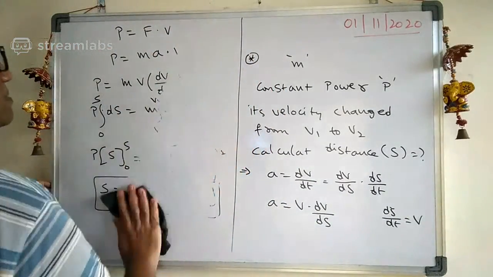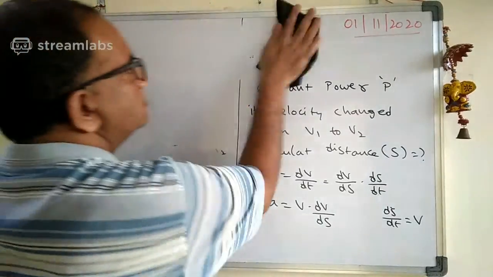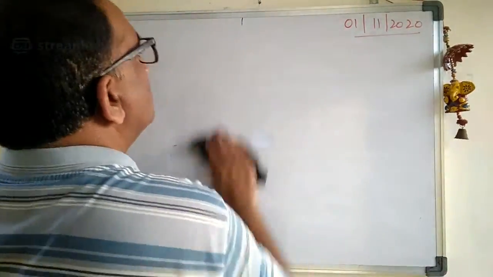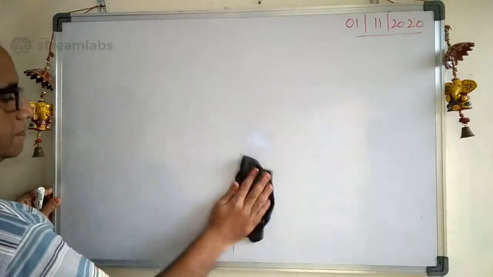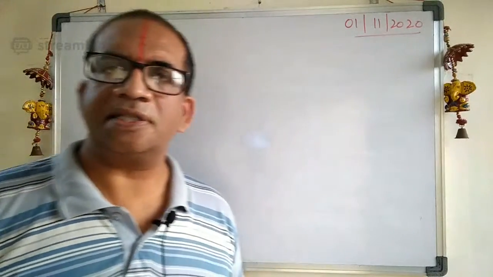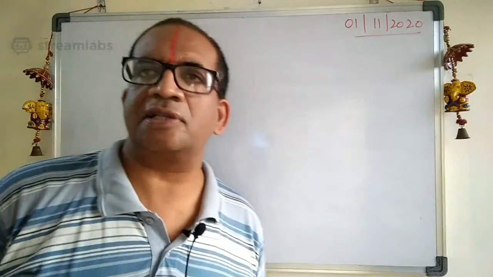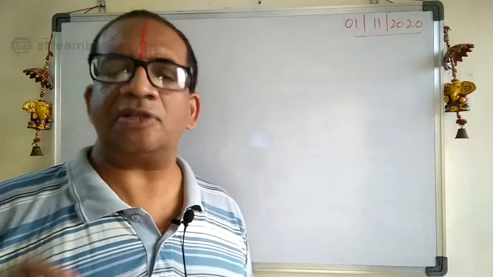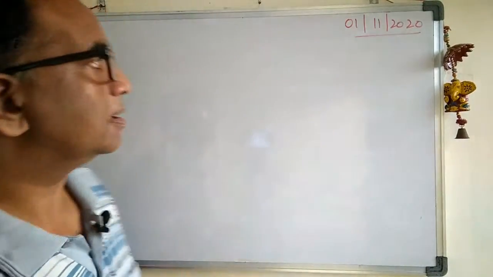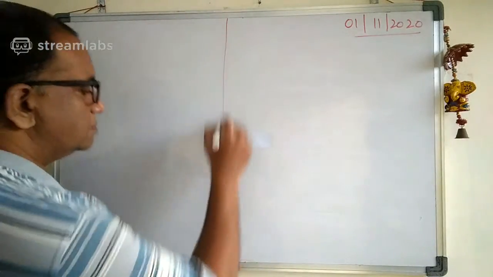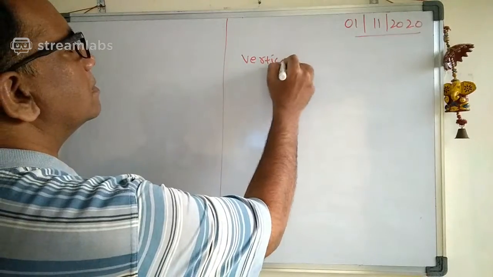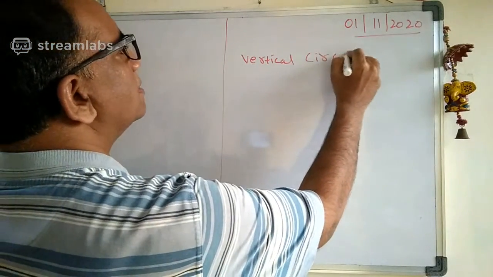Okay, now see carefully. Let us discuss what is called vertical circular motion. So this is another very important one.